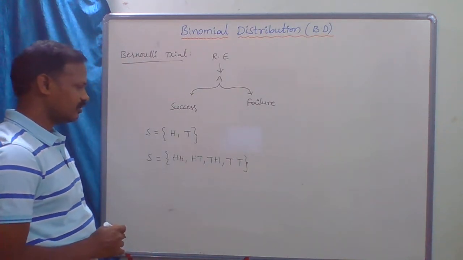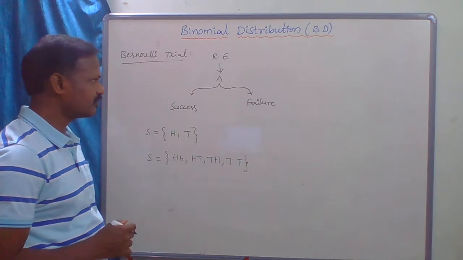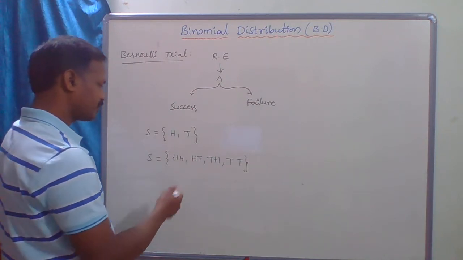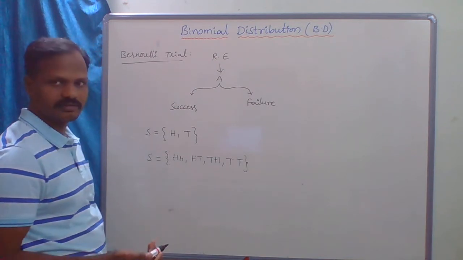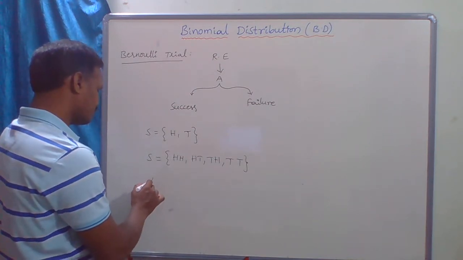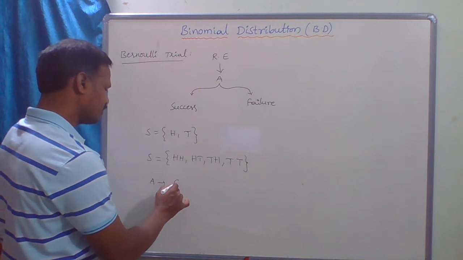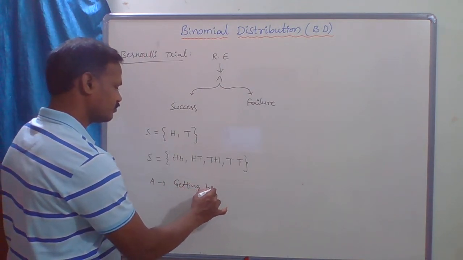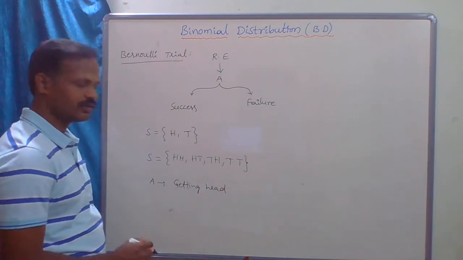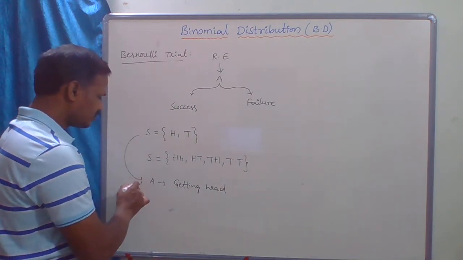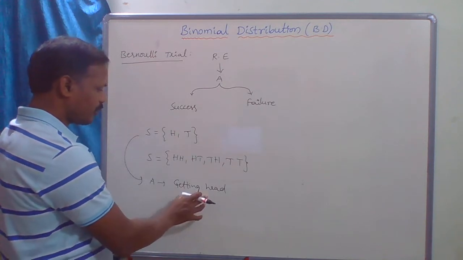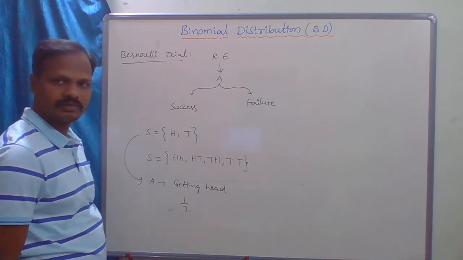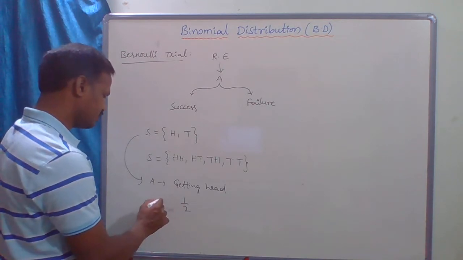Now, if I consider the event, for example, getting head, the probability of getting head is 1 by 2. That is our success.